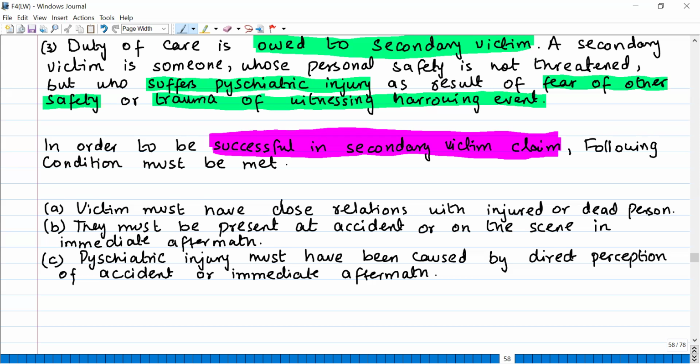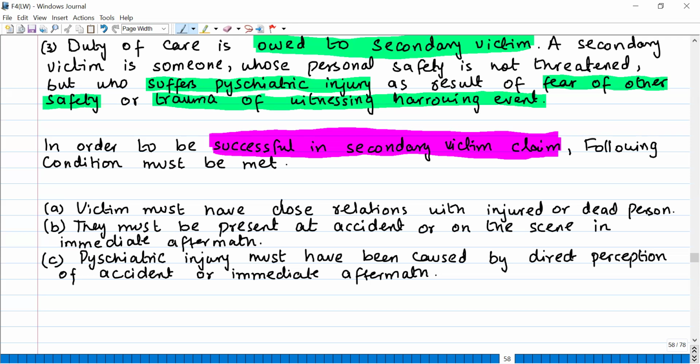Like I gave an example that, due to an accident, a son died. A boy died, and his parents were not watching the scene, but when they heard the voice, they got out of the car and saw their child was dead. So they had a close relation, right? They must be present at the accident or on the scene in the immediate aftermath. Either they should be present at the time of the accident, or just after the accident happened, they were there. They watched that scene, as in the example I gave you.